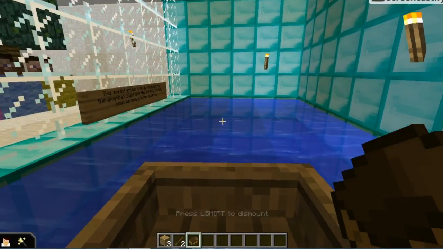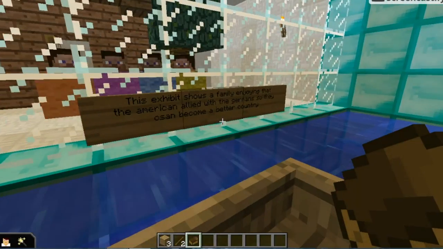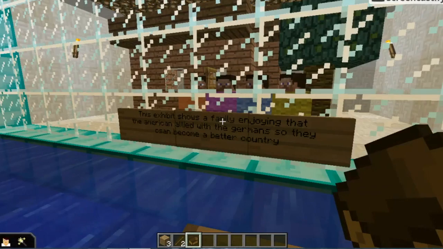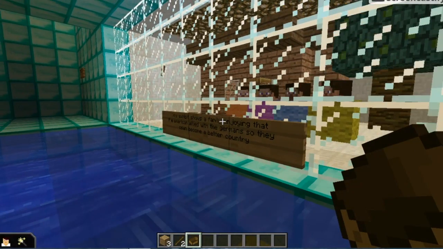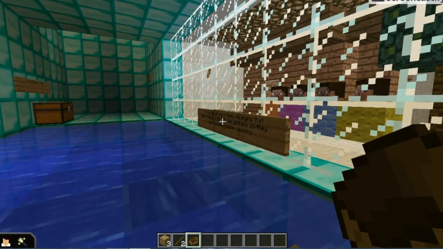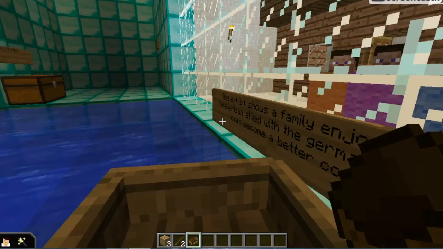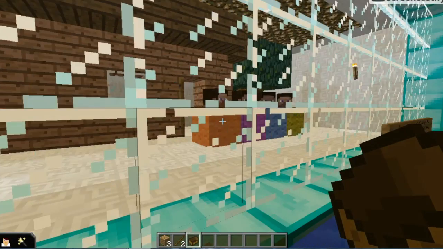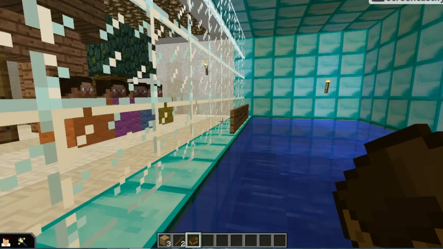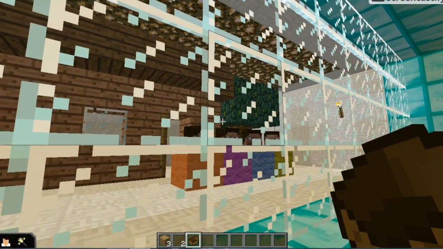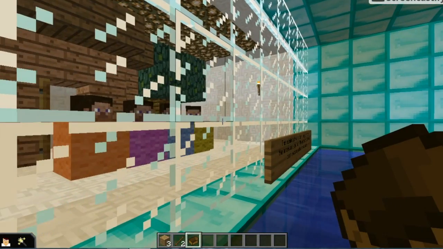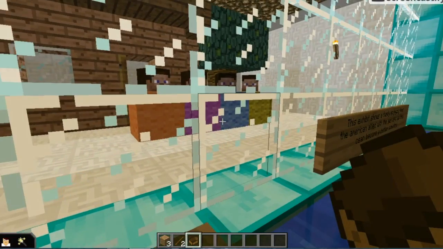Another exhibit down here shows a family enjoying that the Americans allied with the Germans so they could become a better country. One fun fact about this exhibit is that I tried to show that the families back then weren't too poor or too rich. They were like middle class.